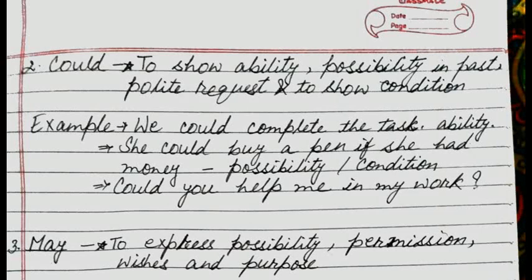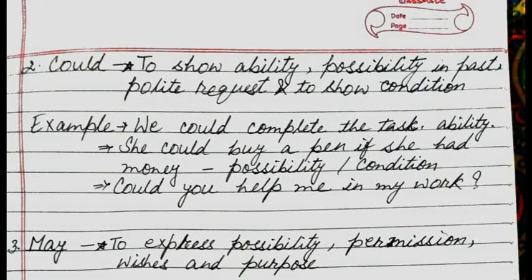She could buy a pen if she had money. This is a conditional sentence also, but it is showing possibility too. She could buy a pen means it is possible that she could buy a pen if she had money. In this given situation, it is a conditional sentence also.